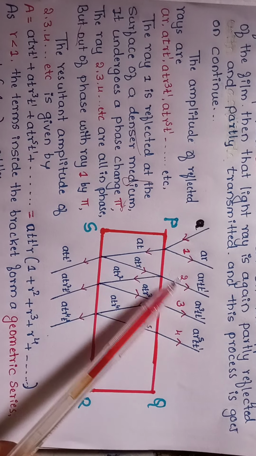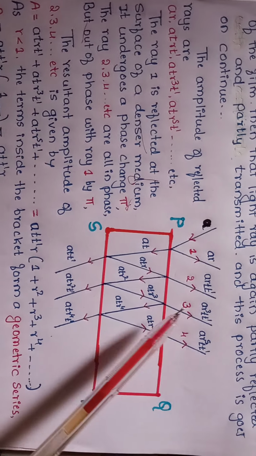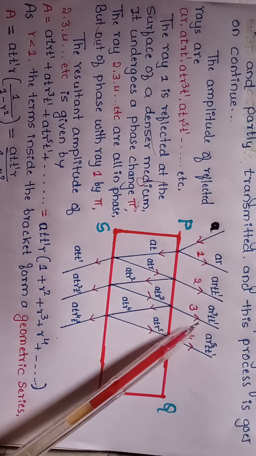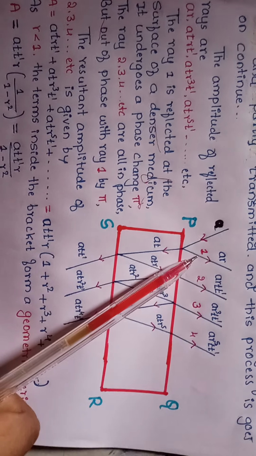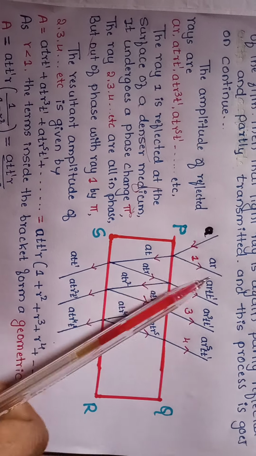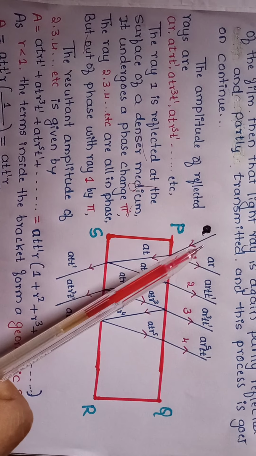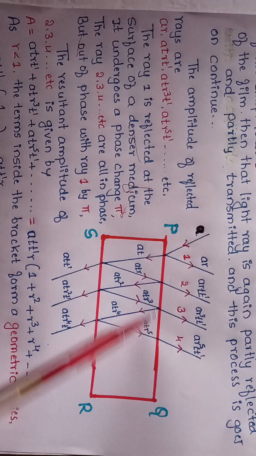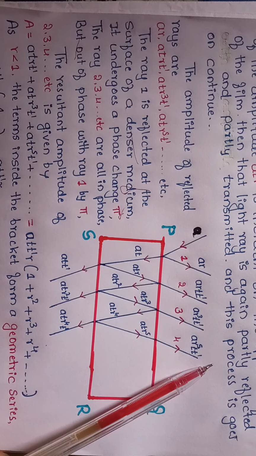These 2, 3, 4 are all in the same phase, but they are out of phase with the first one, because the first reflection takes place from the denser medium and these take place from the rarer medium.